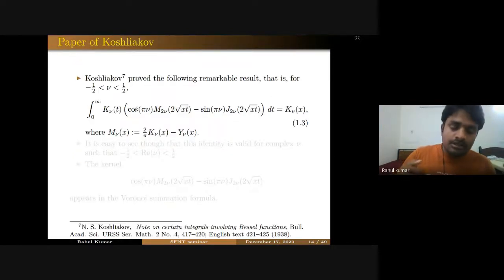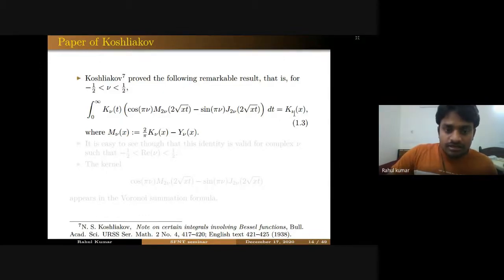Now let me discuss one paper of Koshlyakov titled Note on Certain Integrals Involving Bessel Functions. In this paper, Koshlyakov studied many beautiful results. One of them is the following. You can see here that if you integrate this modified Bessel function K nu against this kernel, you again get back the same modified Bessel function K nu x.